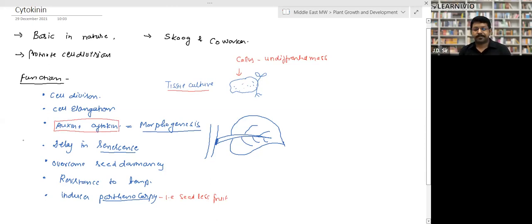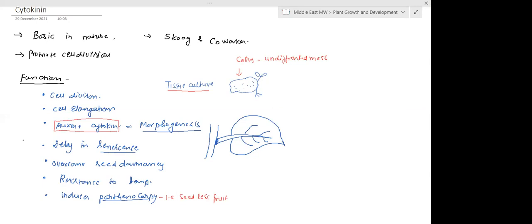Yes, they work along with auxin. Clear? Shahid, is it clear? Yes, sir. Okay, great. Safullah, clear?